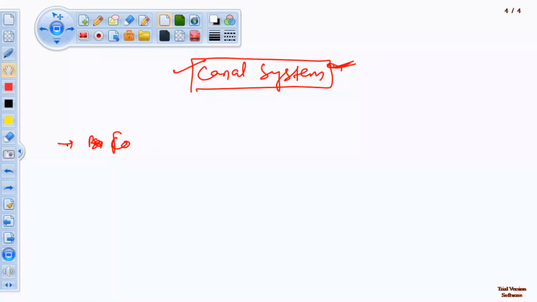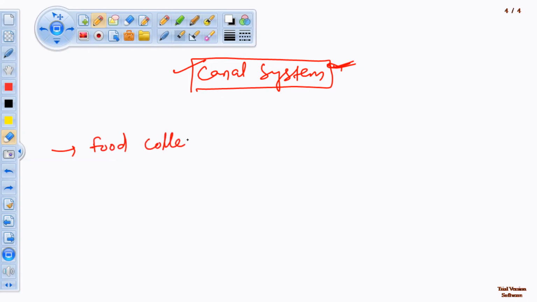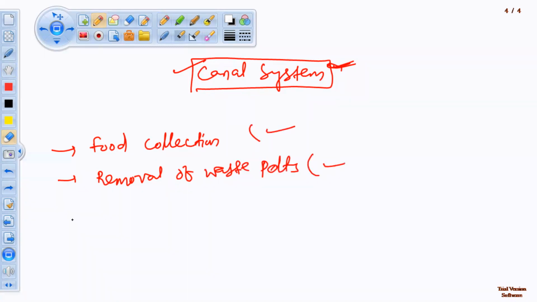What functions are carried out by this entry and exit of water? Food collection, because the water current brings food into the body. Removal of waste products, which means excretion. This is nutrition, this is excretion. Then gaseous exchange.